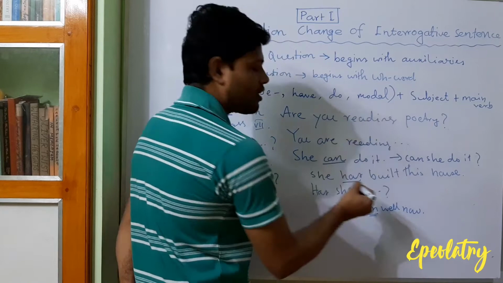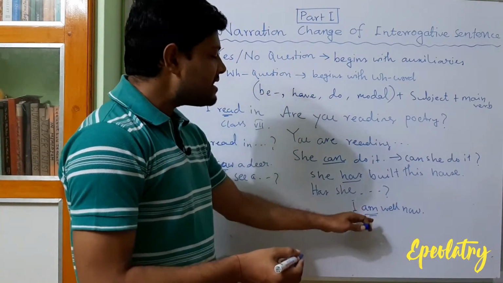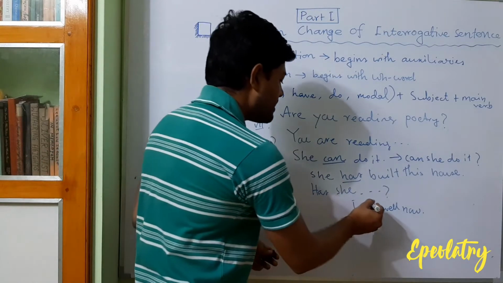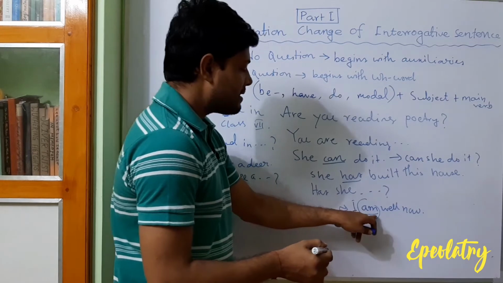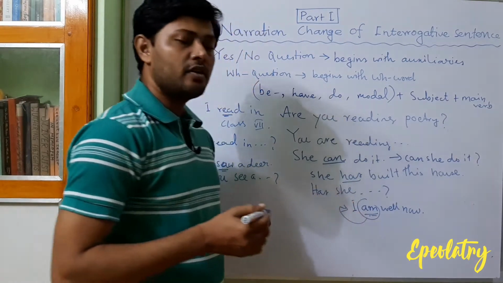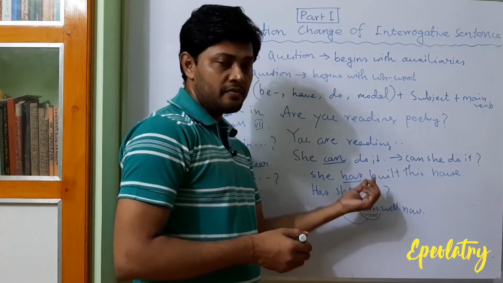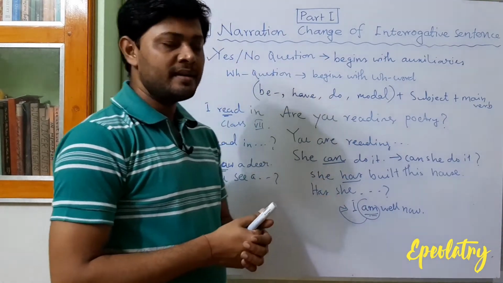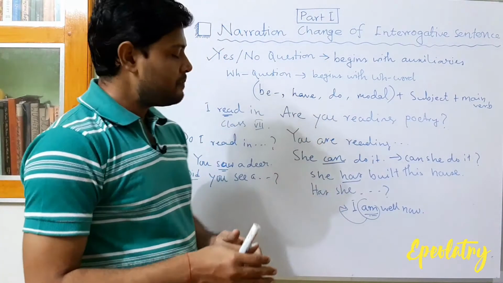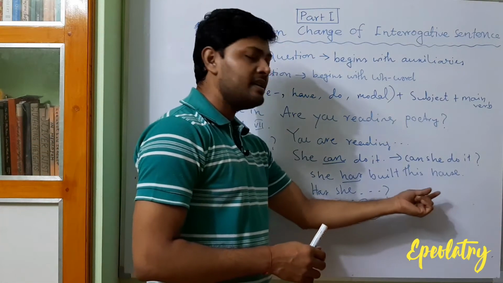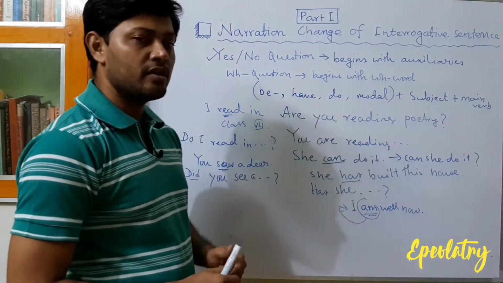Here, am is not a be verb, it is the main verb, there is no other main verb. So we can change it into a yes-no question by taking the be verb, the main verb, to the beginning of the sentence. That is possible in the case of be verbs. If am, is, are, or was, were is used in a sentence as the main verb, we can change it into a yes-no question by taking the main verb to the beginning of the sentence.